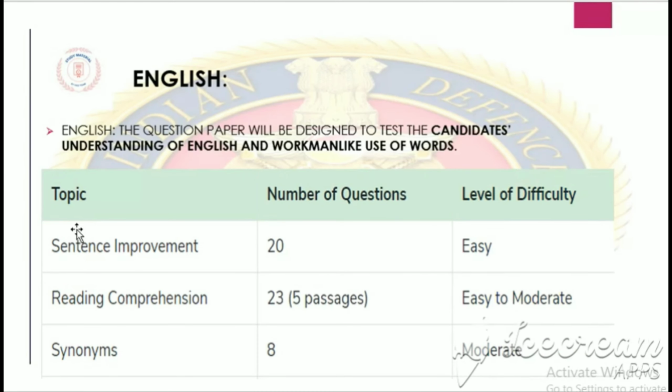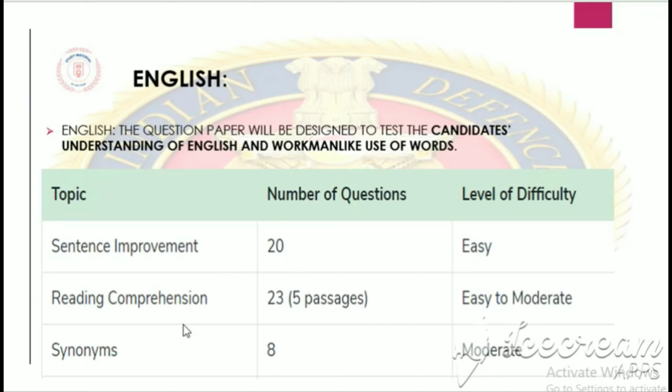Now moving next to the English section. The paper aims at testing the candidate's understanding of English and workmanlike use of words. So what are the important topics, or the pattern in which questions are asked in English? They ask the topics I have written here. They ask regarding sentence improvement, and it carries a good amount of weightage, as 20 questions are asked almost every year in this English section. So that plays a very important role.